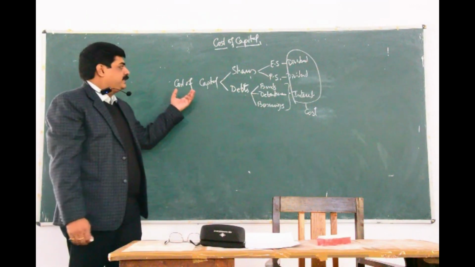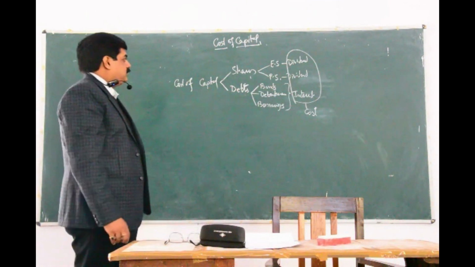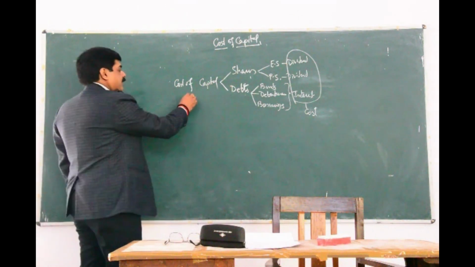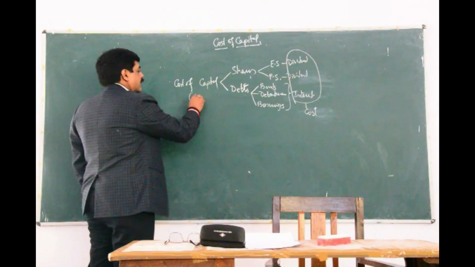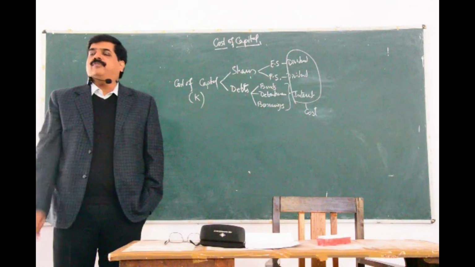So cost is basically the promise which the company has made. This cost of capital is represented with the alphabet K. K is known as cost of capital.